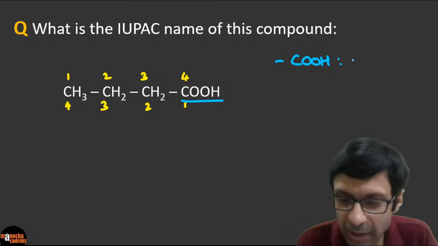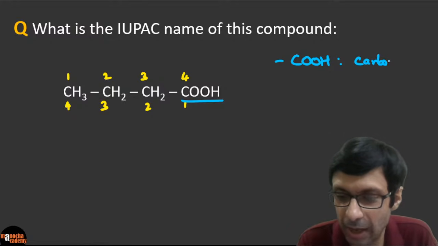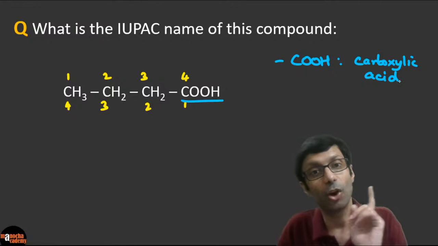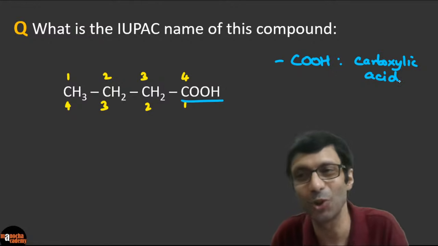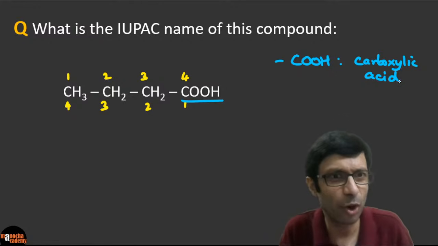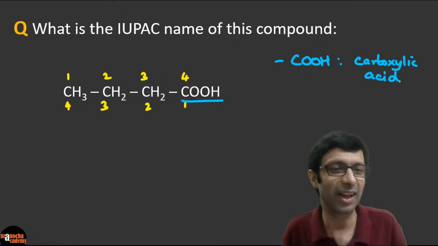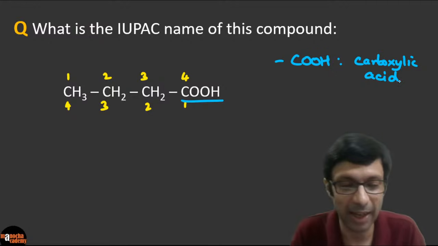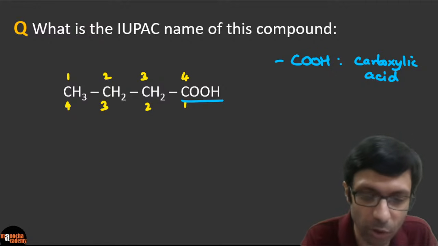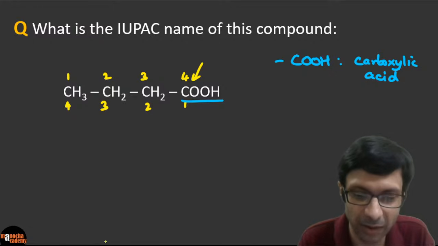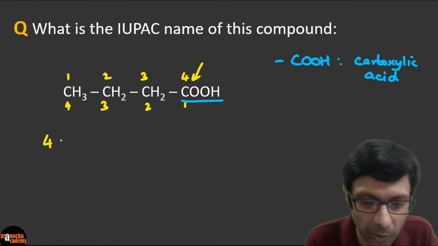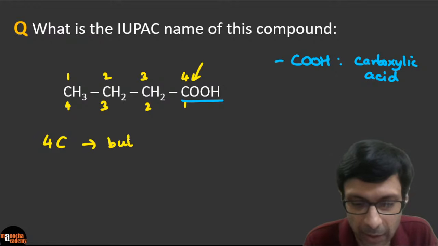So it's a carboxylic acid, because it's an acid involving carbon, an organic acid. Please understand that the carbon in the organic acid group, COOH, is also counted. Some of you are not counting that carbon, so please be careful, guys. Yes, it's a carboxylic acid, and don't forget to count this carbon also. So how many carbons are there? 4 carbons.